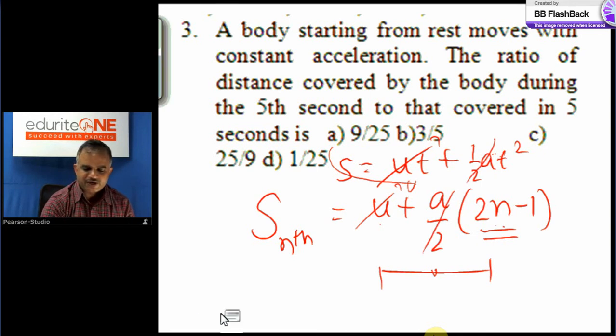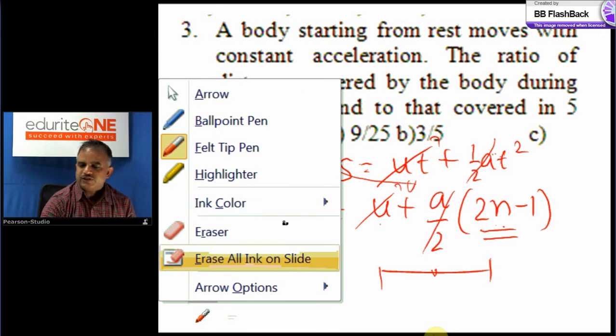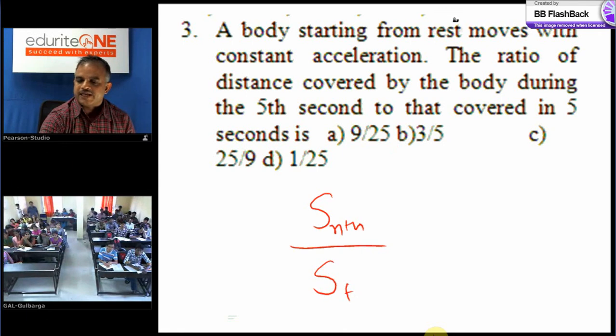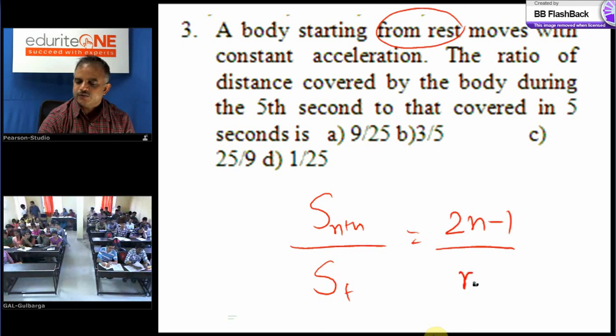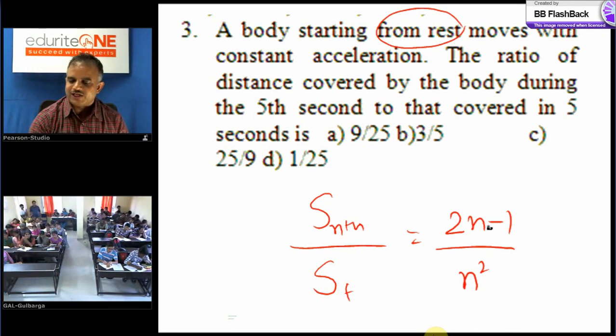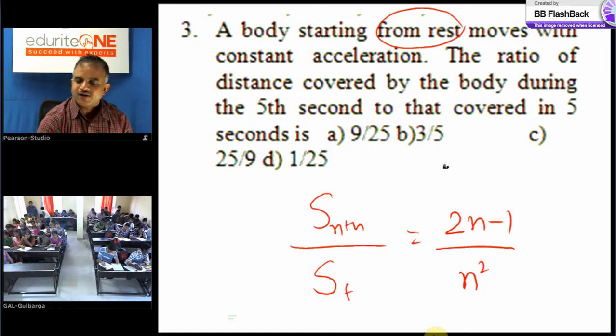If you divide one by the other, what do you get here? I'll show you. Write this down, all of you. Very good shortcut. Distance traveled during the nth second by distance traveled in n seconds, if the body starts from rest, means u is 0, directly you could have written (2n minus 1) by n square. Using this formula, you could have directly calculated. But I want first years to know how you get this formula. Second years don't have to go for the derivation now because they just need to know how to do it. But first years, since you are doing your physics board exam also, can always know how you get this formula.